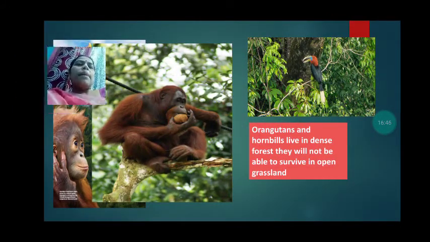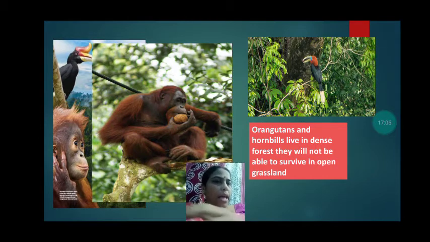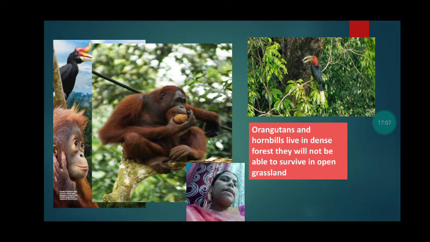Different animals adapt themselves differently. So orangutans and hornbills live in dense forest. That is, they live in the rainforest and they will not be able to survive in the open grassland. If they are brought to the open grassland, they will not be able to survive because they have adapted themselves to live in the dense forest.